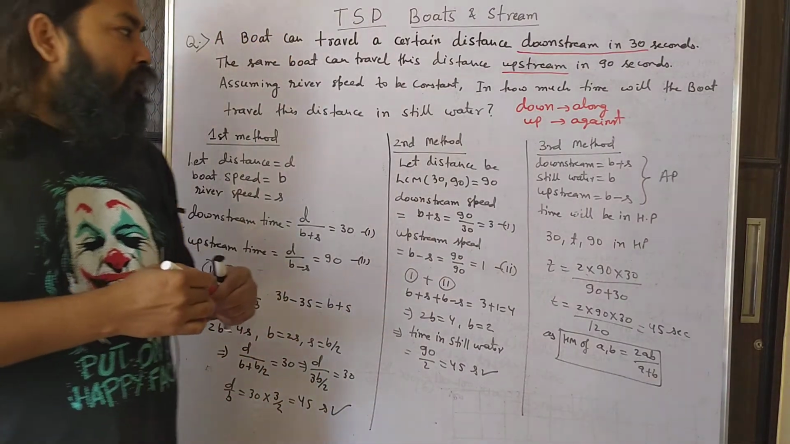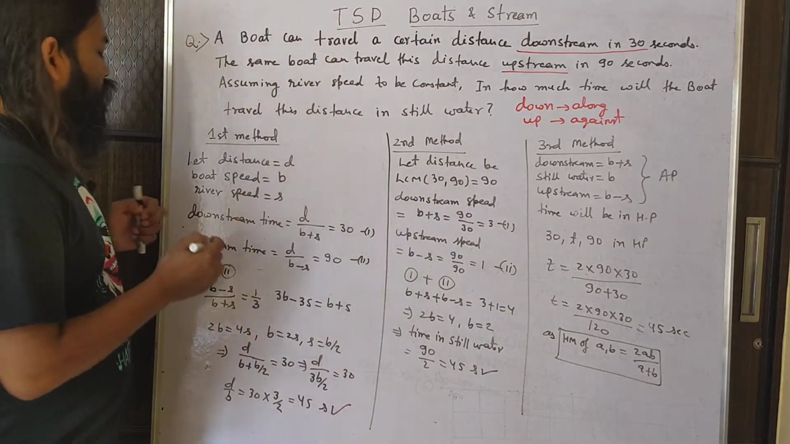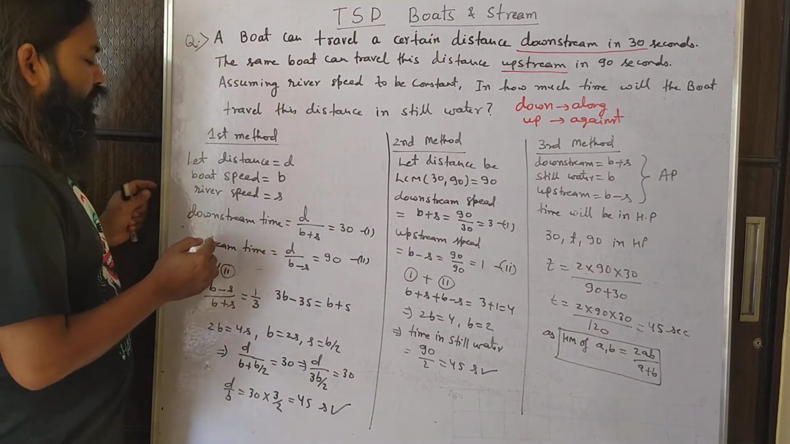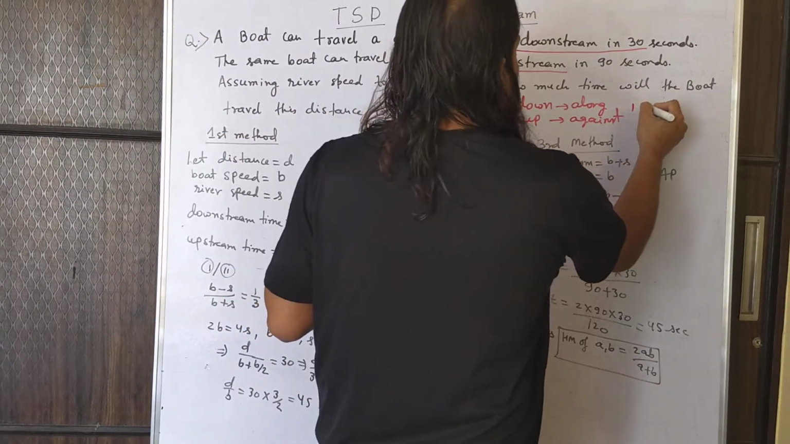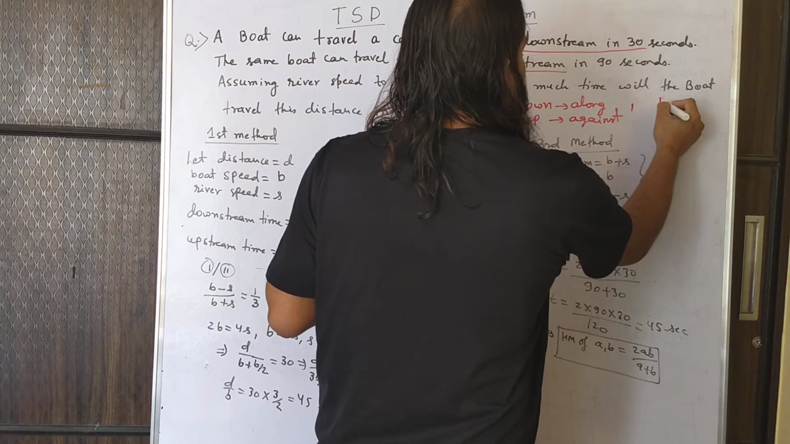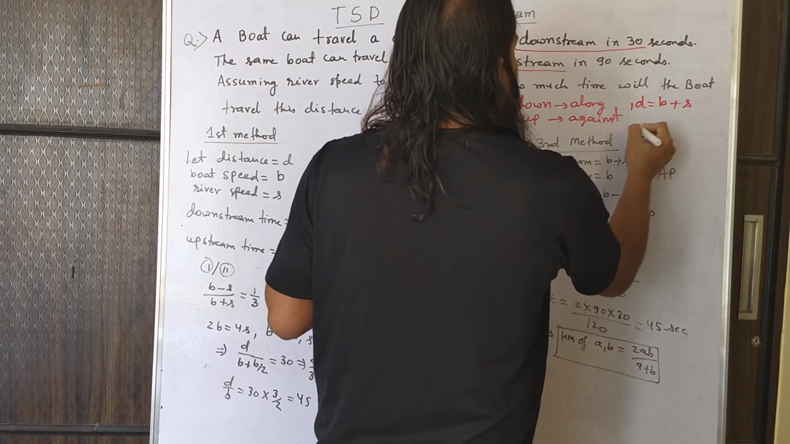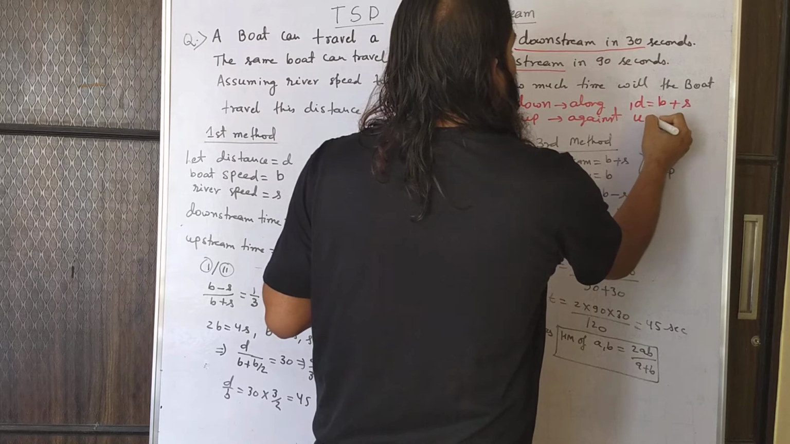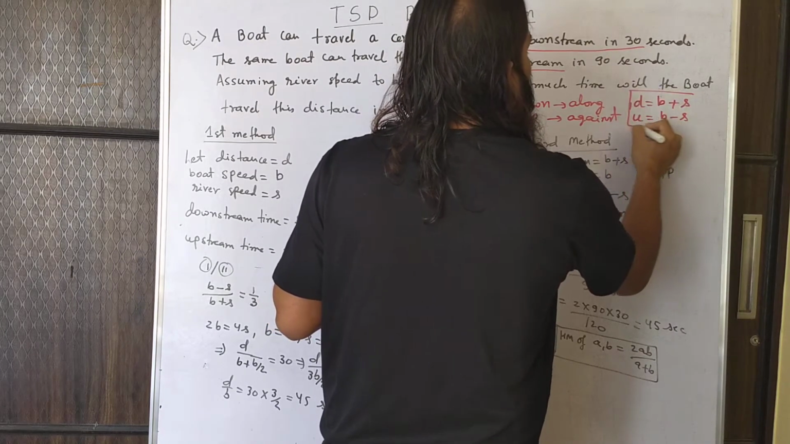That is why when we calculate downstream speed, the downstream speed of a boat will be equal to boat speed plus stream speed. That will be the downstream speed. And the upstream speed will be boat speed minus the stream speed. So this much you might be knowing.